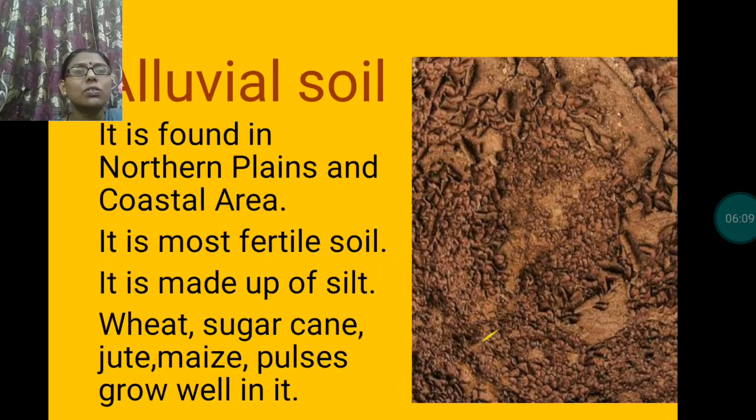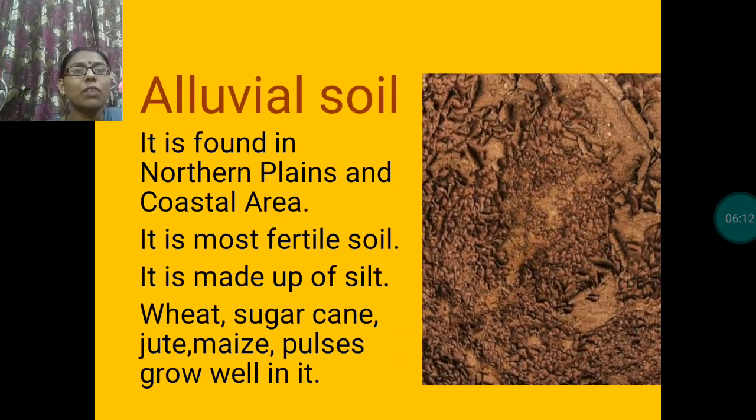Let us know about these soils. First one is alluvial soil. Here you can see the picture of alluvial soil. It is found in northern plains and coastal areas, and it is the most fertile soil made up of silt. When I taught you the chapter on northern plains, I showed you the foothills of the Himalayas. These soils are made up of silt deposits brought down by the rivers of northern plains.